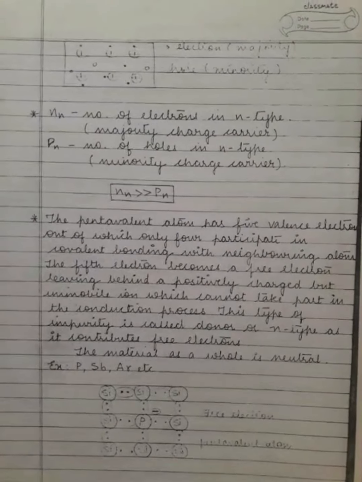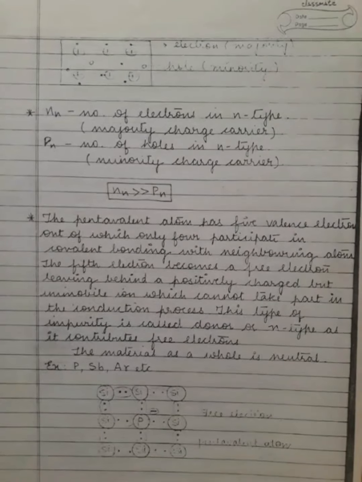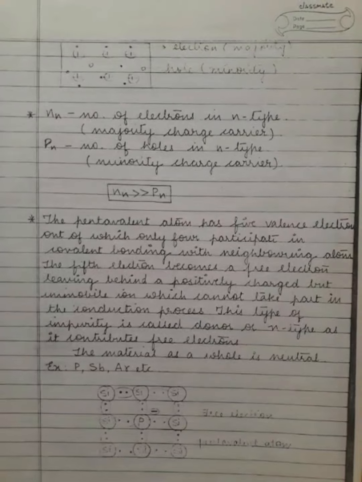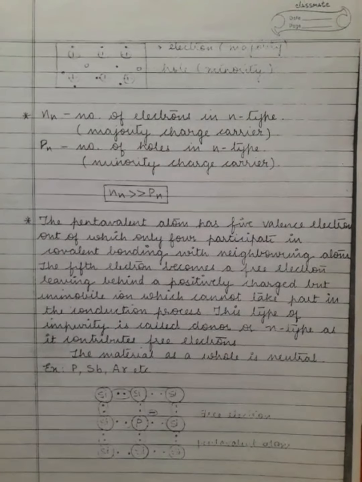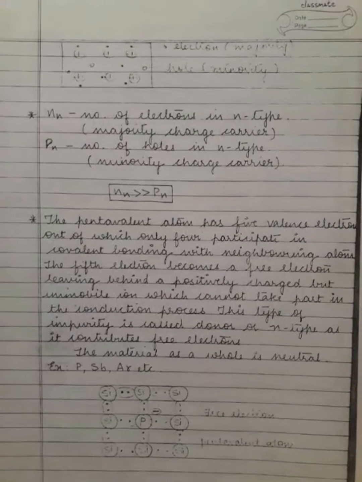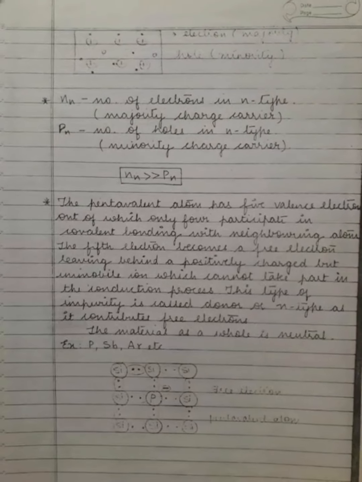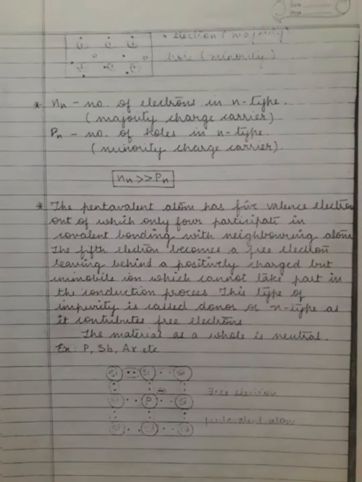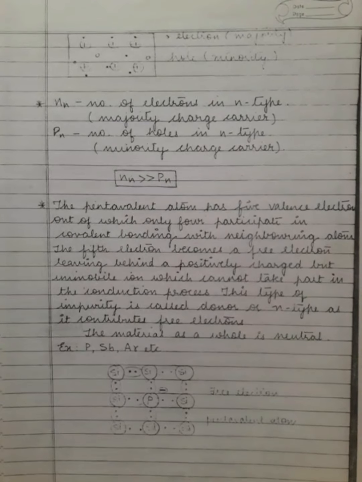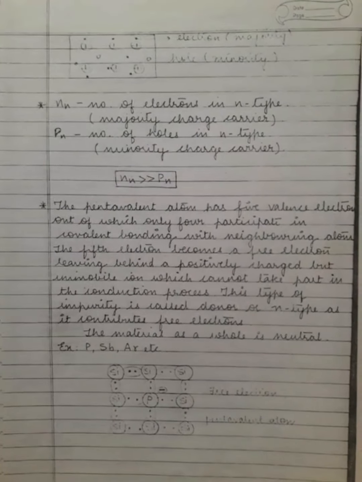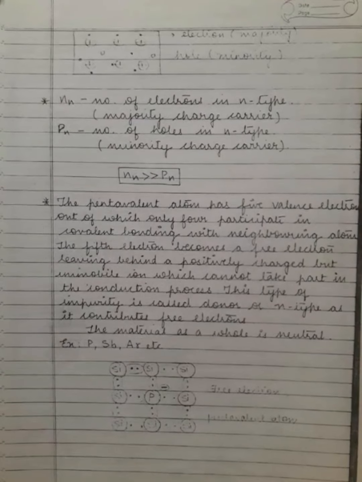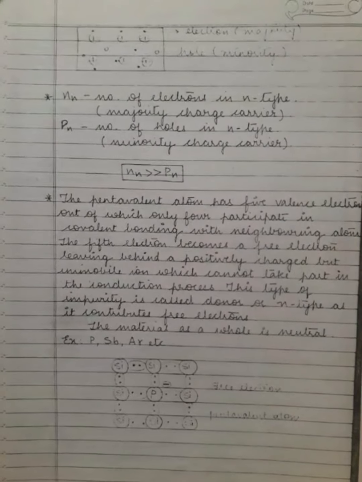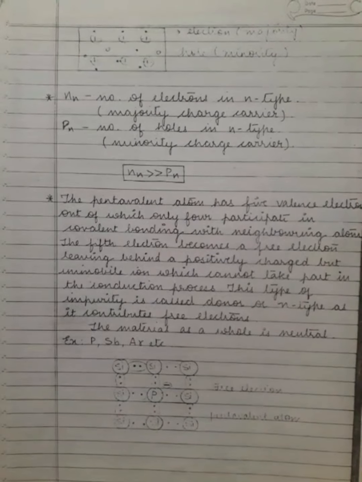The fifth electron becomes free in the pure silicon, leaving behind a positively charged immobile ion which cannot take part in conduction. This impurity is called a donor or N type impurity, as it contributes free electrons.